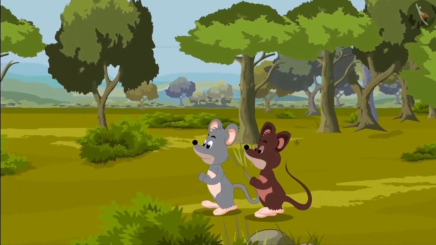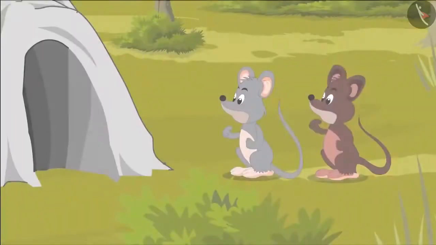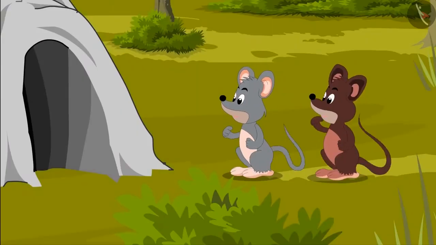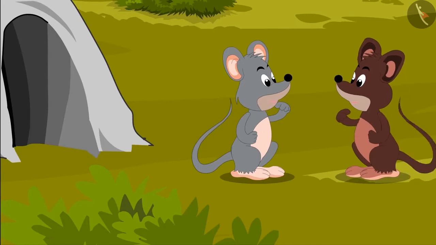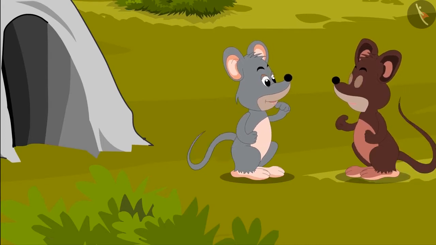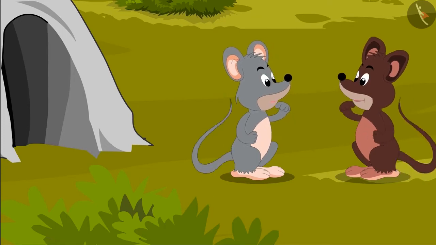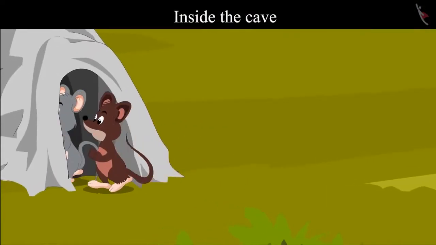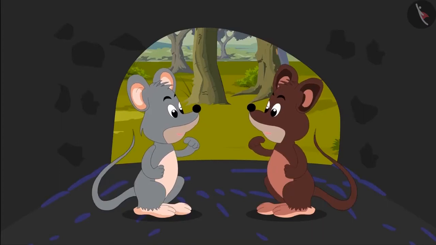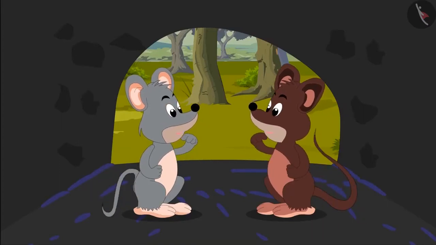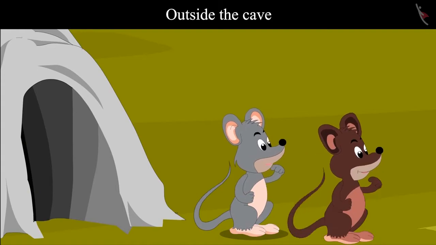He saw that Tinku had gone to find food with his friend Chiku. Tinku saw a cave and he said, Chiku, let's go inside that cave. Maybe we can find something to eat there. Yes, let's go, Tinku. Both of them went inside the cave. As soon as both of them went inside the cave, they heard a fearful voice. And they got scared and ran out of the cave.